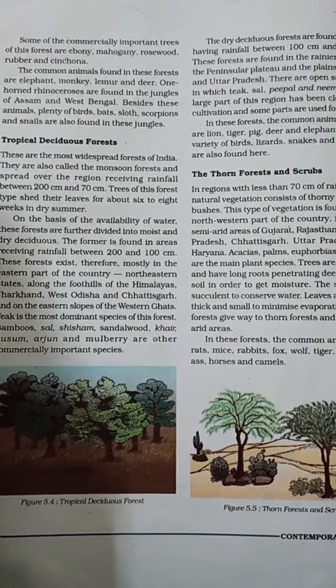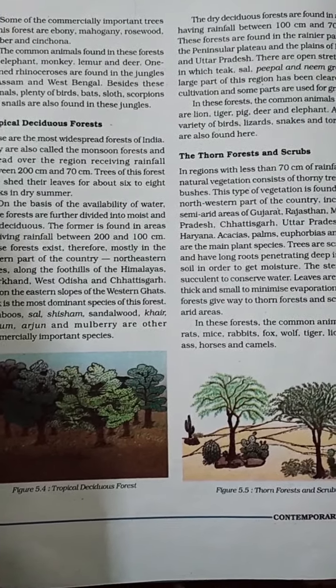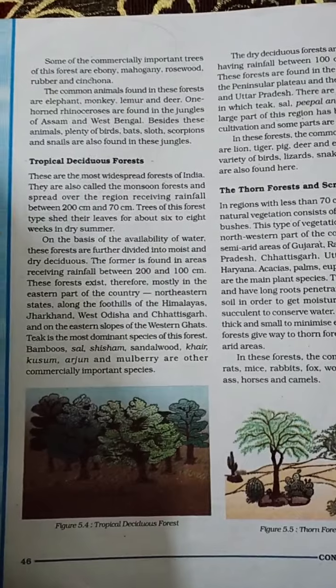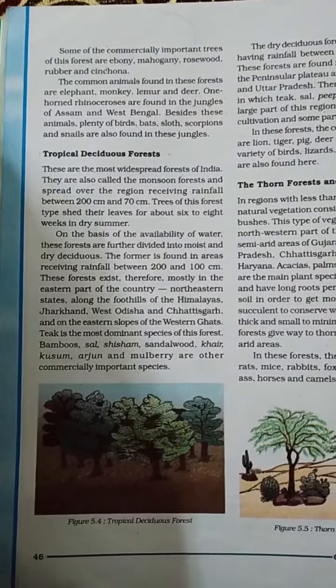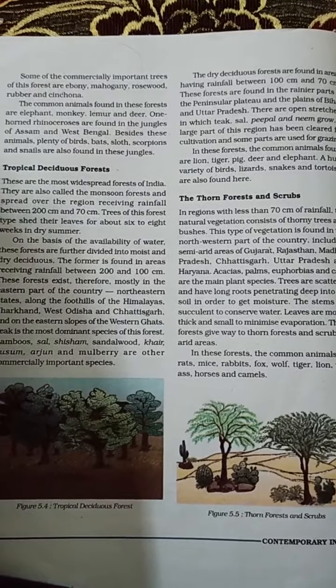Some of the important trees of tropical evergreen forest are ebony, mahogany, rosewood and rubber. The common animals found in this forest are elephants, monkeys, deer and rhinos. Now next comes tropical deciduous forest.